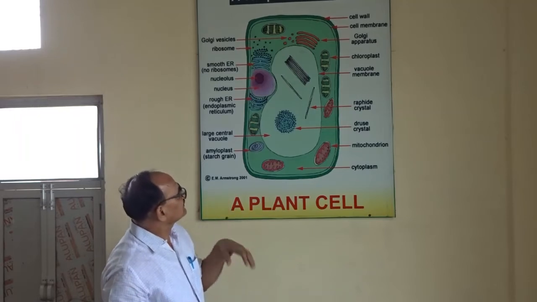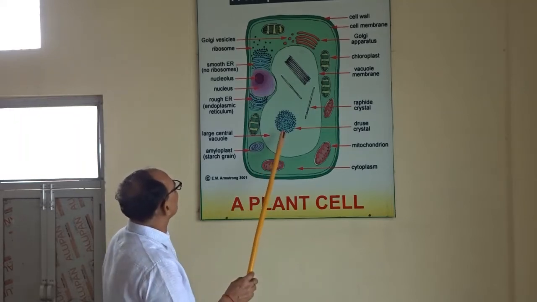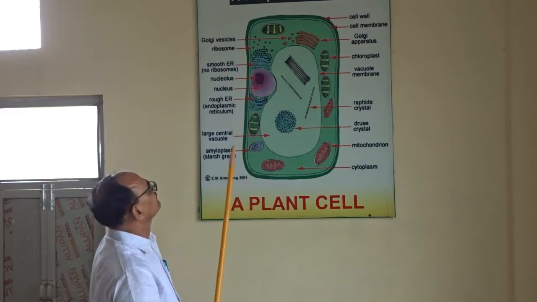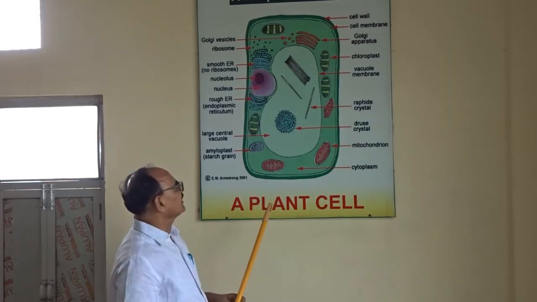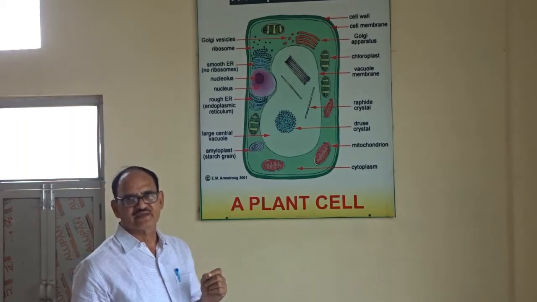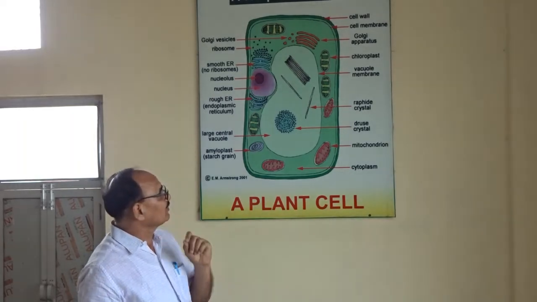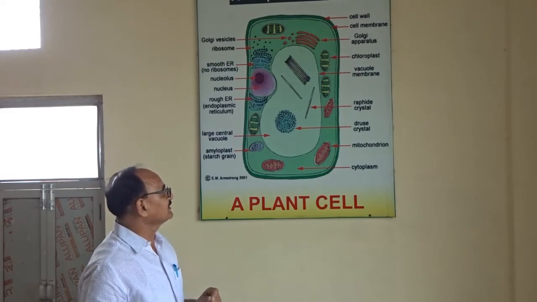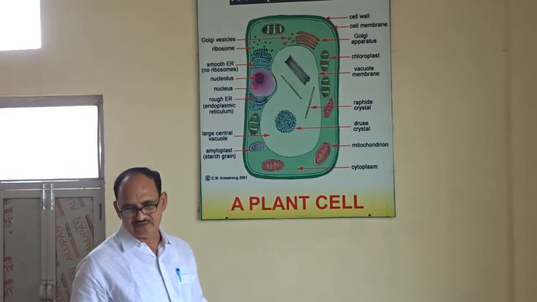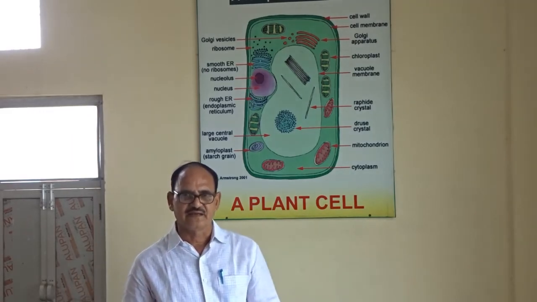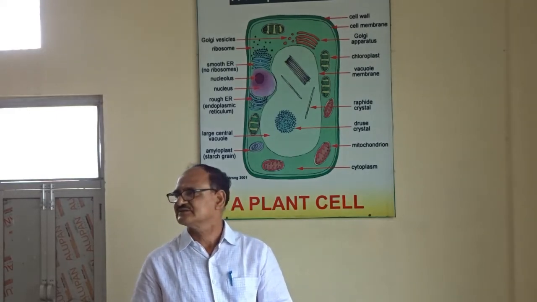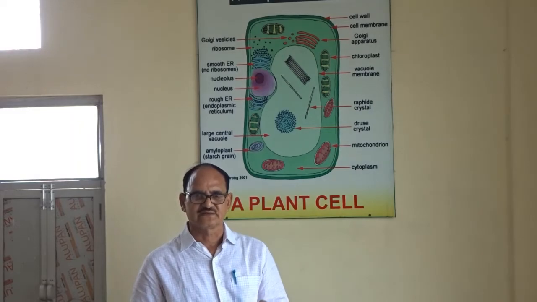And there is a large vacuole present in the plant cell. However, the vacuoles are very small in the animal cell. Now, one thing is also very important. Chloroplasts are very important in the plant cell, and chloroplasts contain chlorophyll and perform photosynthesis.